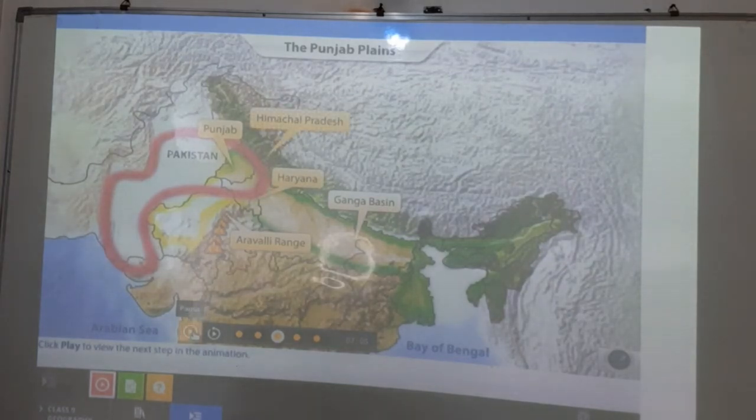Okay, so the maximum part of these Punjab plains is with Pakistan, but which areas are there in the Punjab plains with our country? That is Punjab, Himachal Pradesh and Haryana. These three states cover the regions of the Punjab plains. Okay, and this Aravalli range and the Ganga basin are like a boundary to it. Okay.